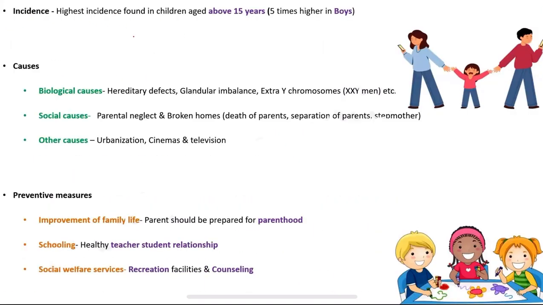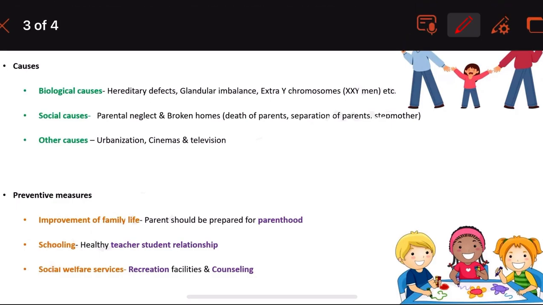So, very clear with this slide. Now, we are moving on to the incidence of juvenile delinquency. The highest incidence of juvenile delinquency is seen in those aged above 15 years. So, who is a delinquent? It is the child who committed an offense.